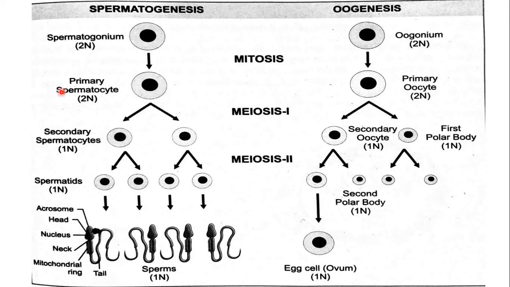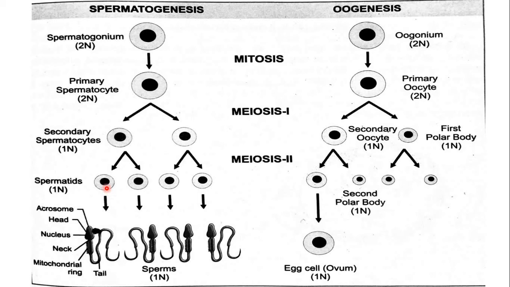In this way, a single primary spermatocyte produces 4 haploid spermatids. This is 1, 2, 3, and 4. Now these spermatids are then developed into sperms with further development.